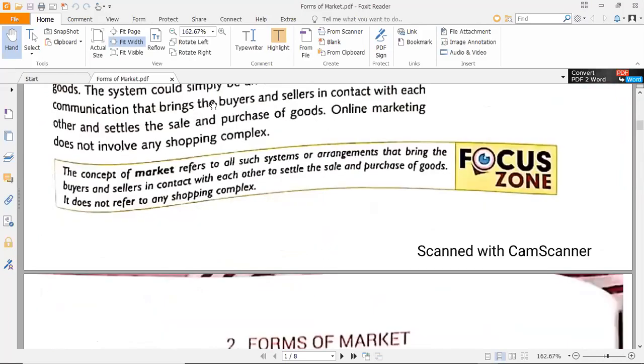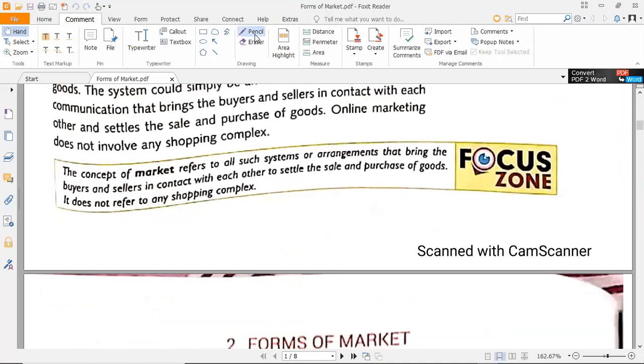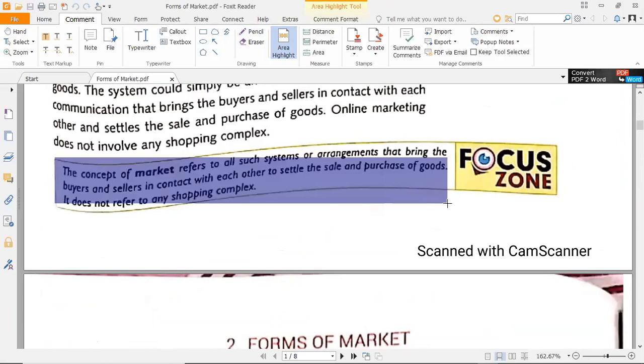First of all, let us quickly recall what the market is. Market refers to all such systems or arrangements that bring the buyers and sellers in contact with each other. So it need not be a shopping complex always. All such arrangements which bring buyers and sellers in contact with each other is known as market.